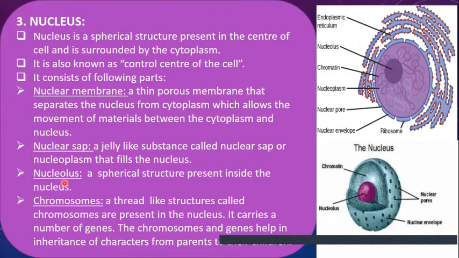The third part of this nucleus is the nucleolus. This nucleolus is a spherical structure present inside the nucleus, and it plays a major role in cell division. Then the chromosomes. These are thread-like structures present inside the nucleus, and they carry a number of genes, and these genes carry the characters which are transferred from the parents to their children.